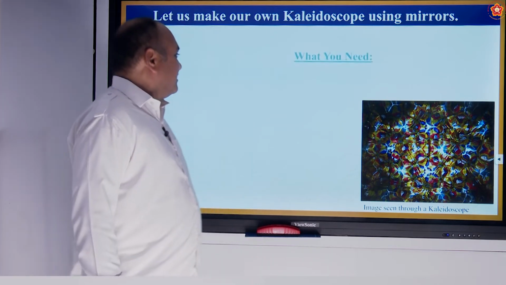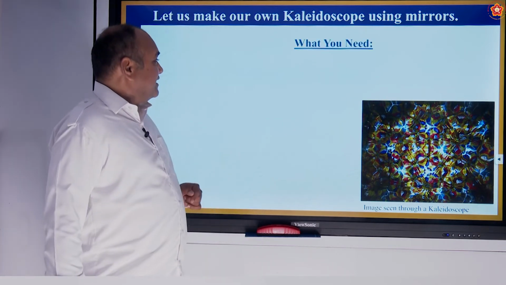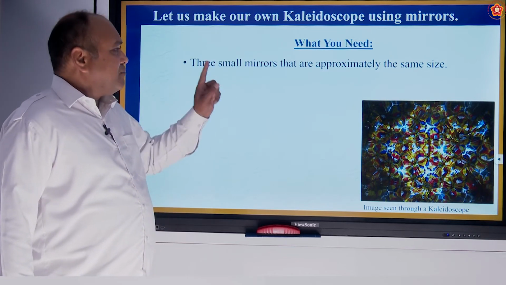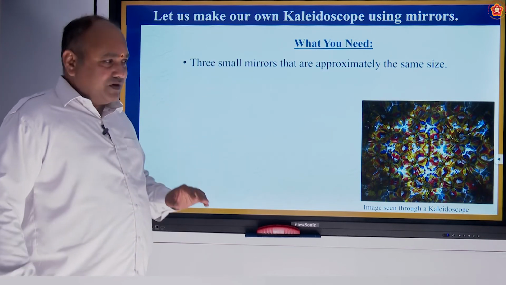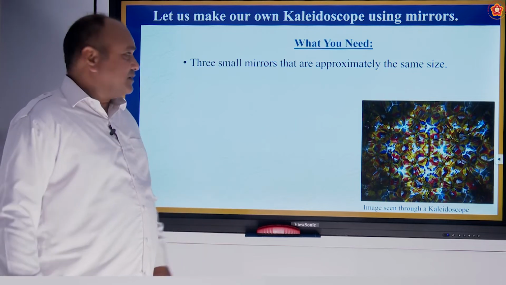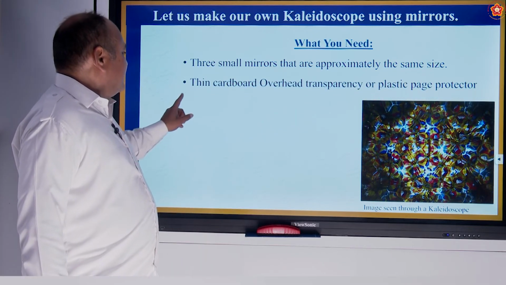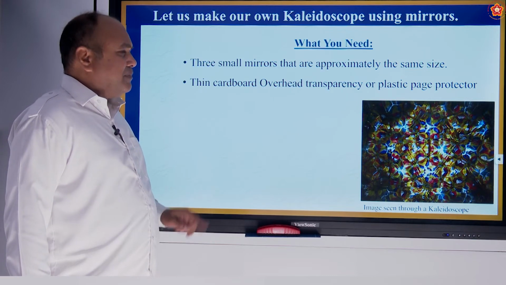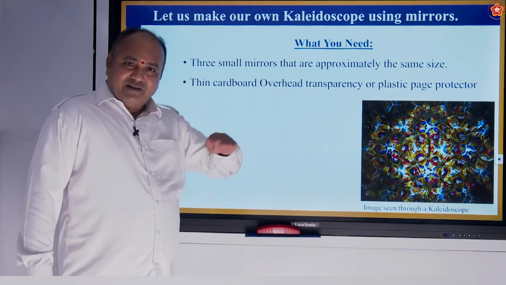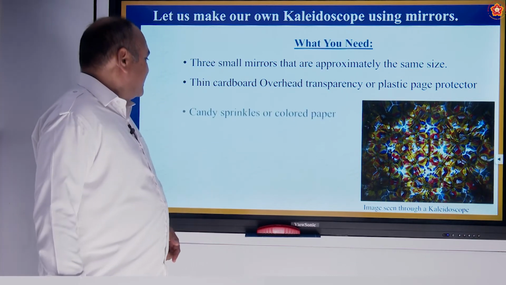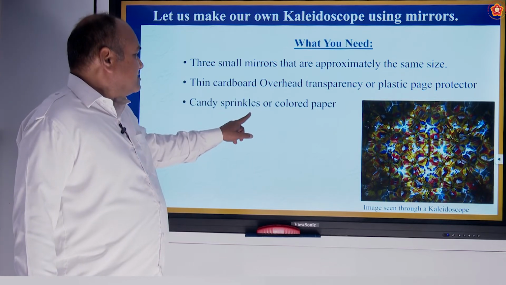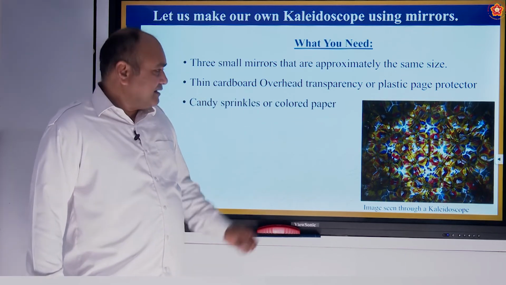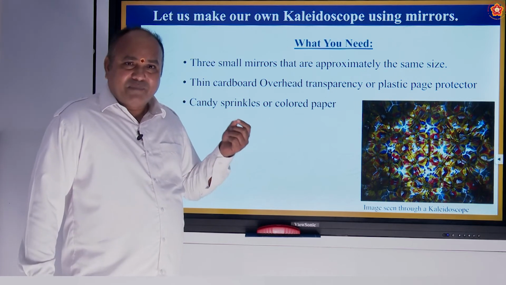Okay. So, what do you need? 3 small mirrors that are approximately the same size, so that you get a perfect one. Thin cardboard, overhead transparency, or plastic page protector, so that we can cover it totally. Candy sprinkles or colored paper, to get this systematic symmetrical pattern.